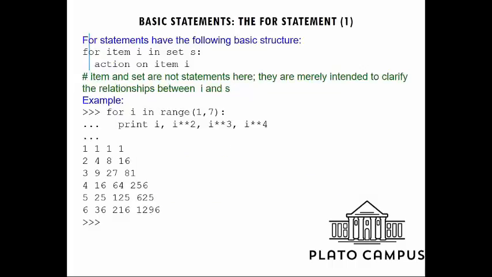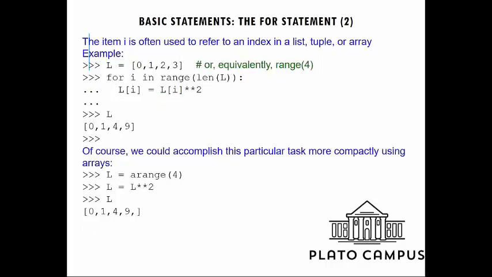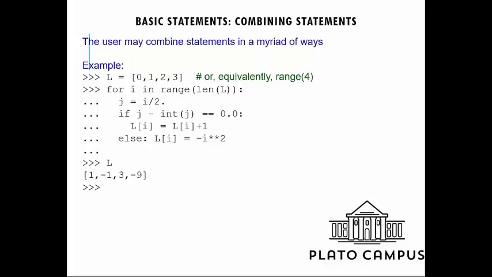Now it's coming to the for loops. We use for loops when we need to do a repetitive task. So this is the syntax of a for loop, where we write for item i in set S, then an action on item i. So i is the particular repetitive operator. Now we can see it in a different way also: we can work with lists and other things if we use for loops. If we want to combine two particular lists or two statements, that also we can do here in Python.